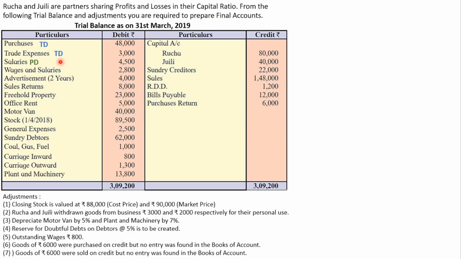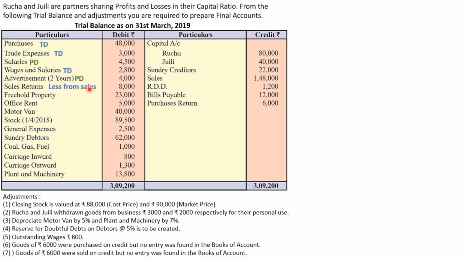Salaries, profit and loss debit. Wages and salary. Now remember, whenever wages and salary comes together, you have to post them according to first item. Okay, so first wages is given, so this will be transferred to trading account debit side. The next one is advertisement, profit and loss debit, in bracket 2 years given. It means there is a hidden adjustment that we will discuss later.